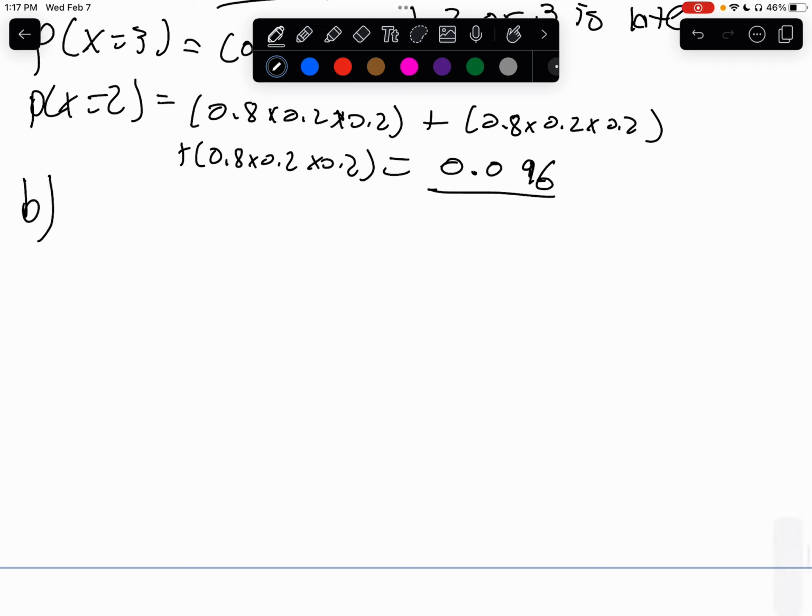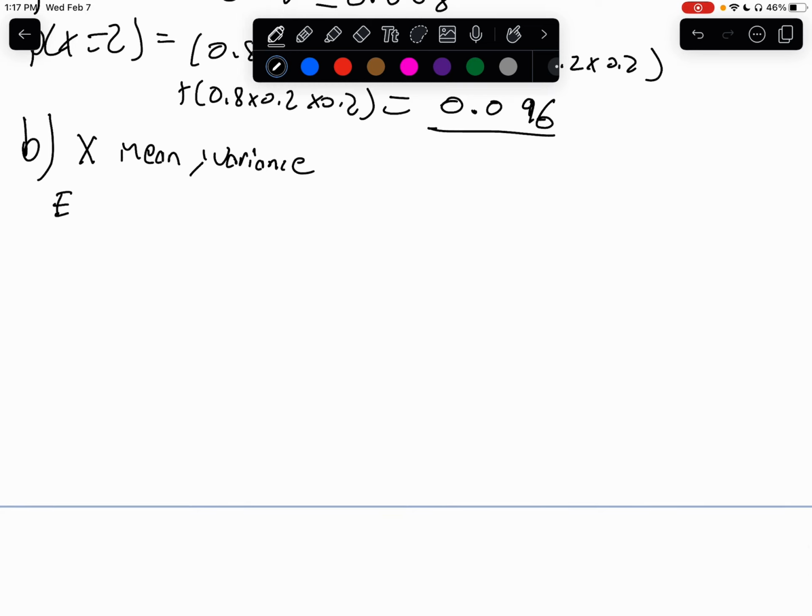Part B, what we have is now we're trying to find E of X, the mean, and the variance of X. So we're going to go over the calculations of part B. So we know E of X equals N times the probability, and variance of X equals N times P times 1 minus P.